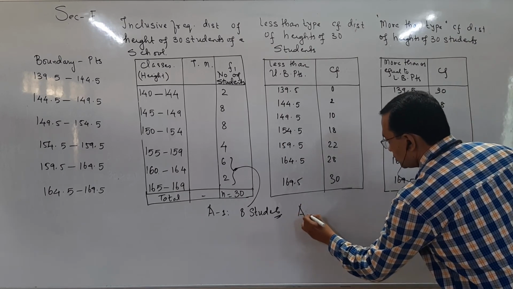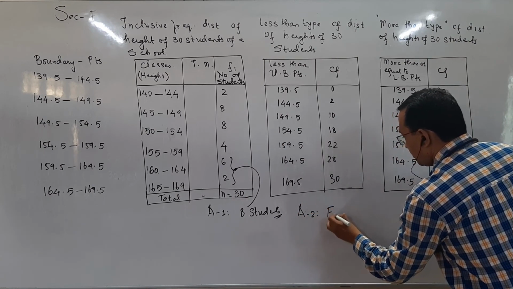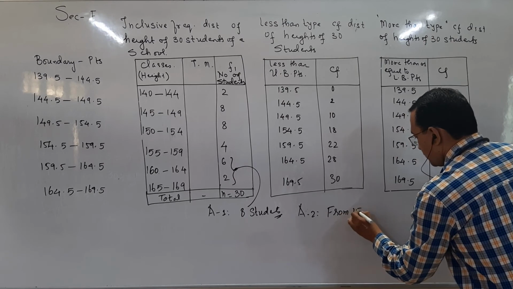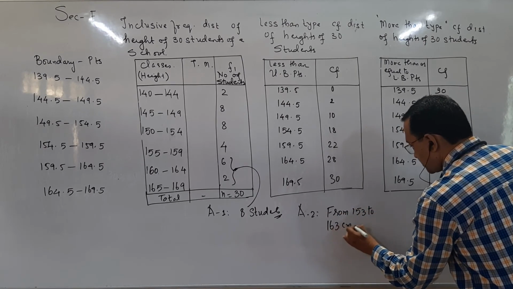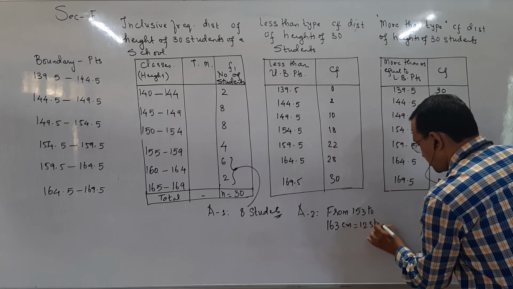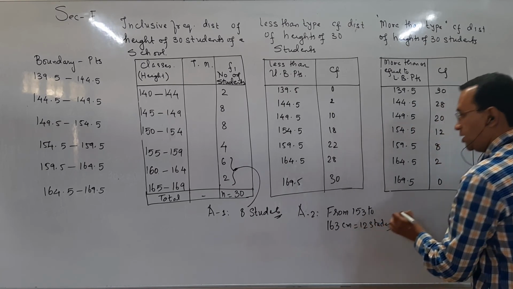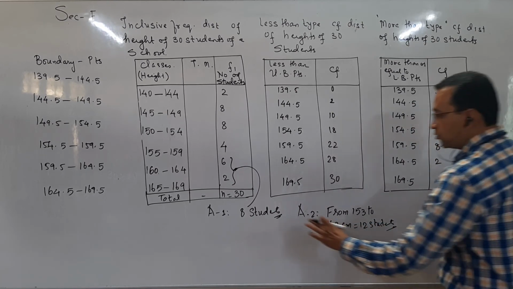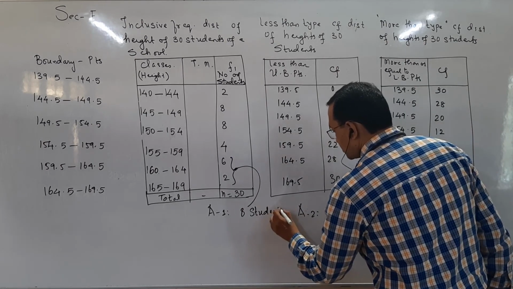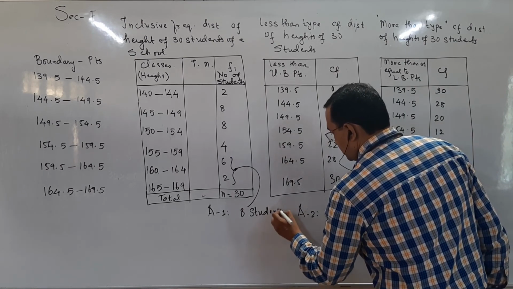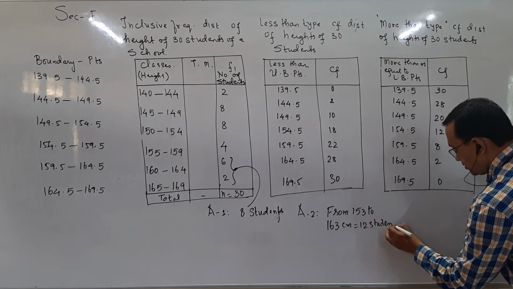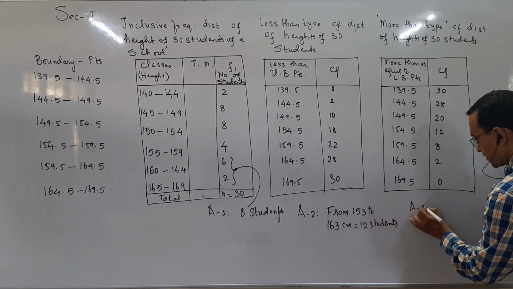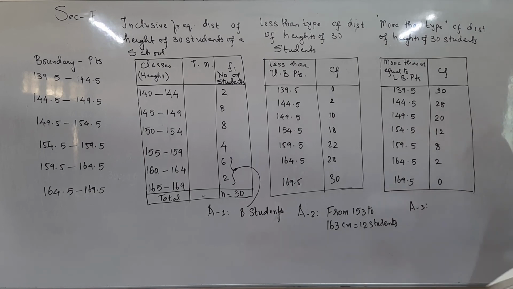Answer 2 is 12 students. We have to count manually here. You have to count manually, students. Okay, be careful.